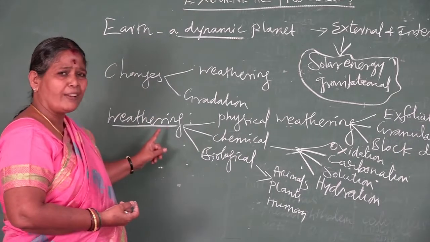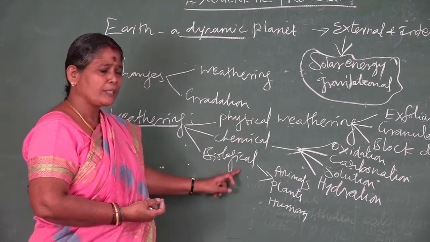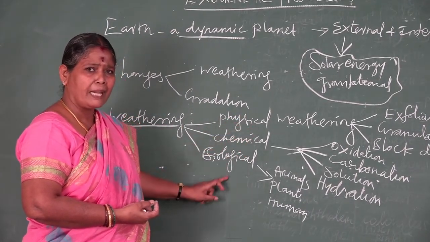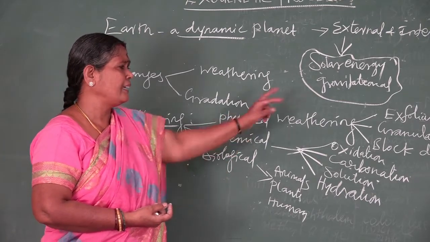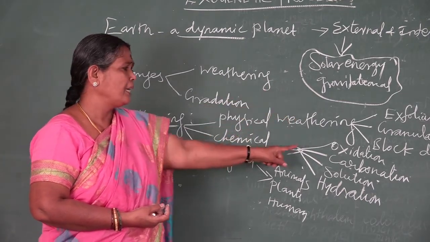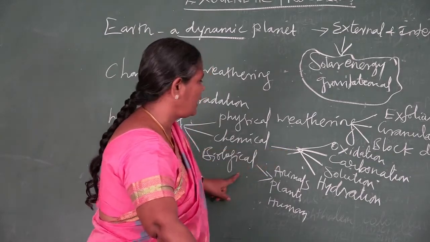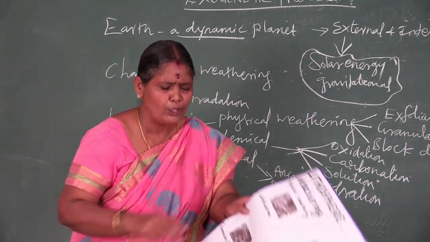Again, what is weathering? Weathering is classified into three: physical weathering, chemical weathering, and biological weathering. Now, I will show you the map.